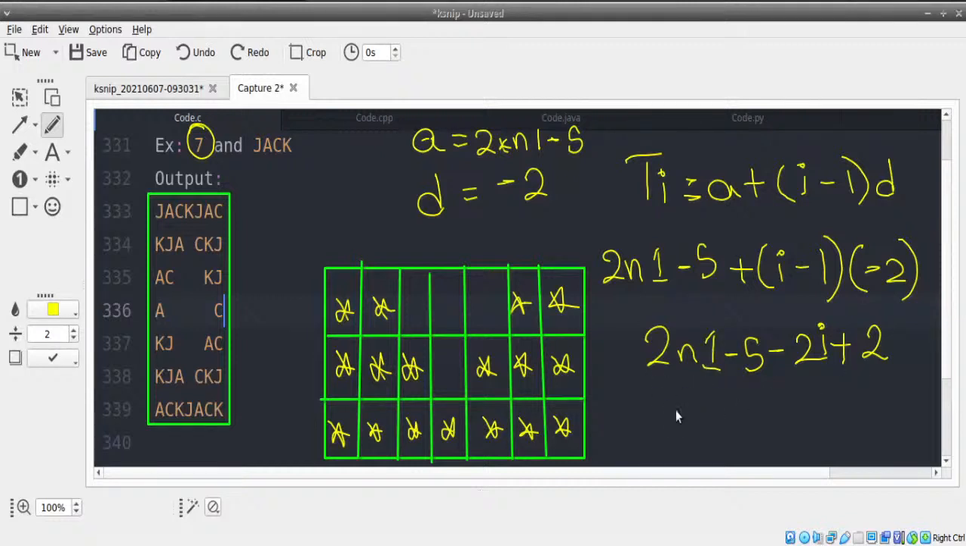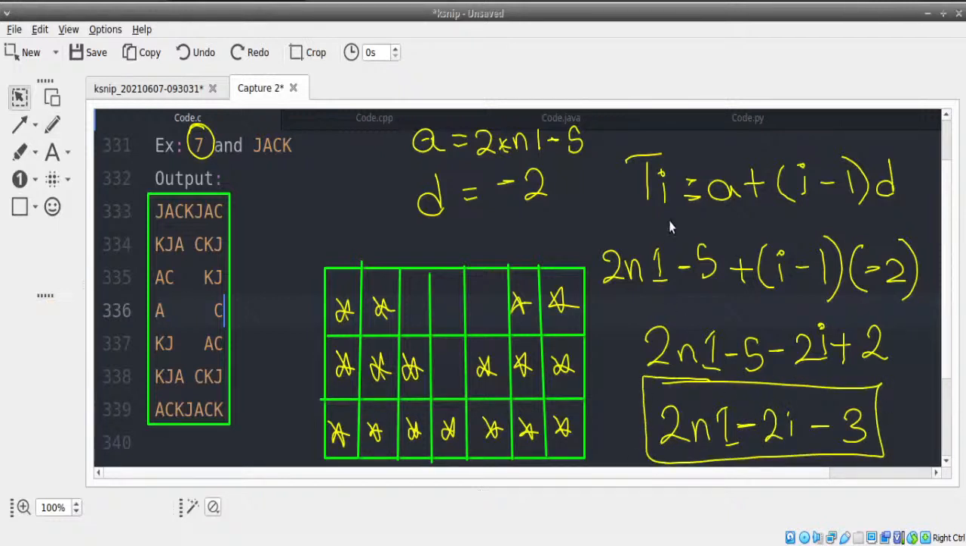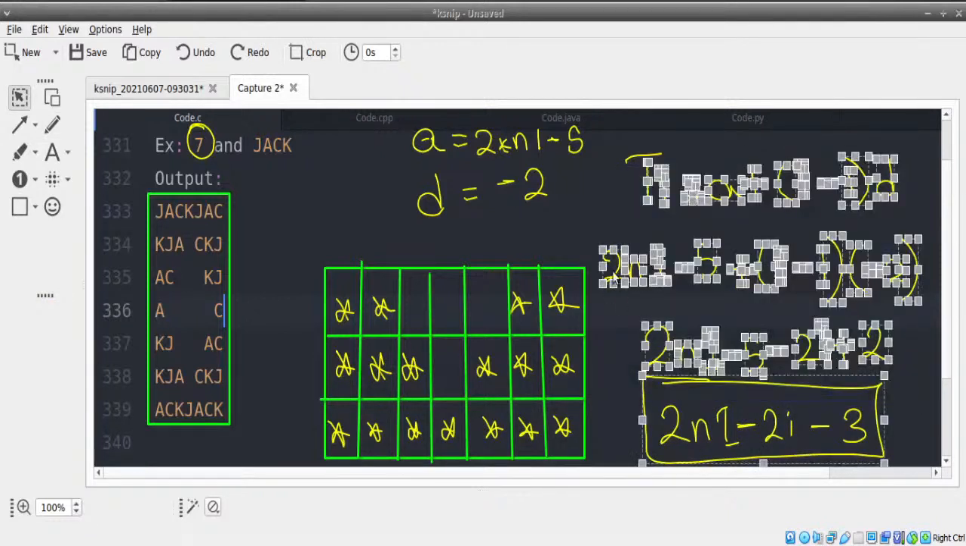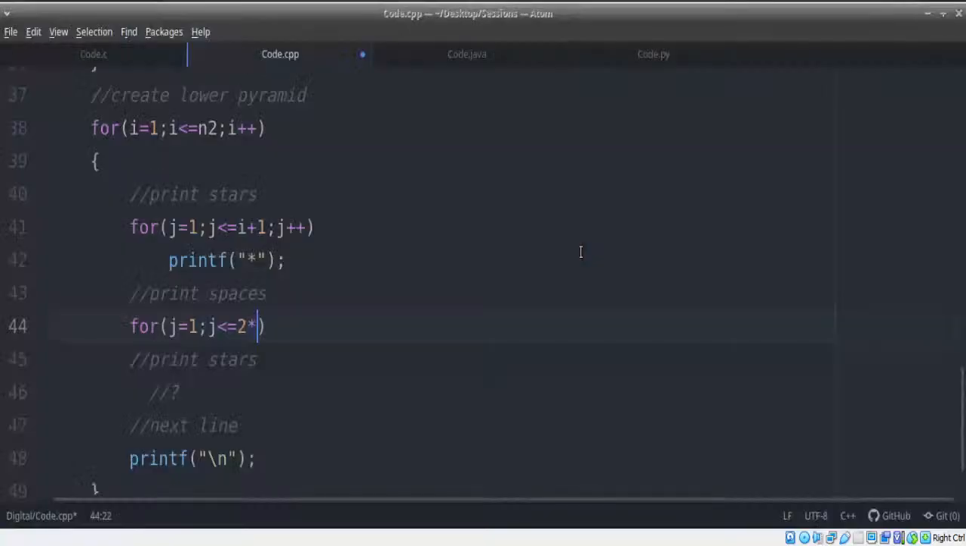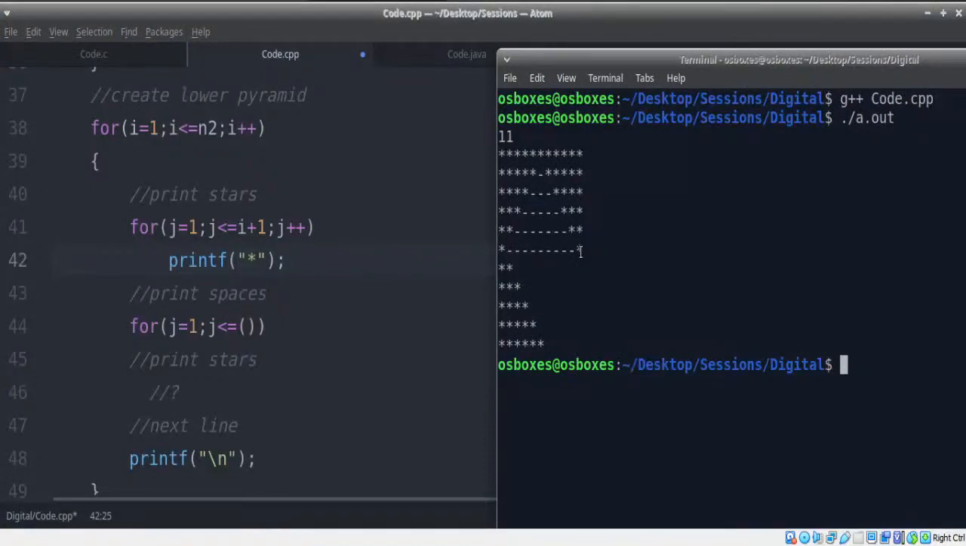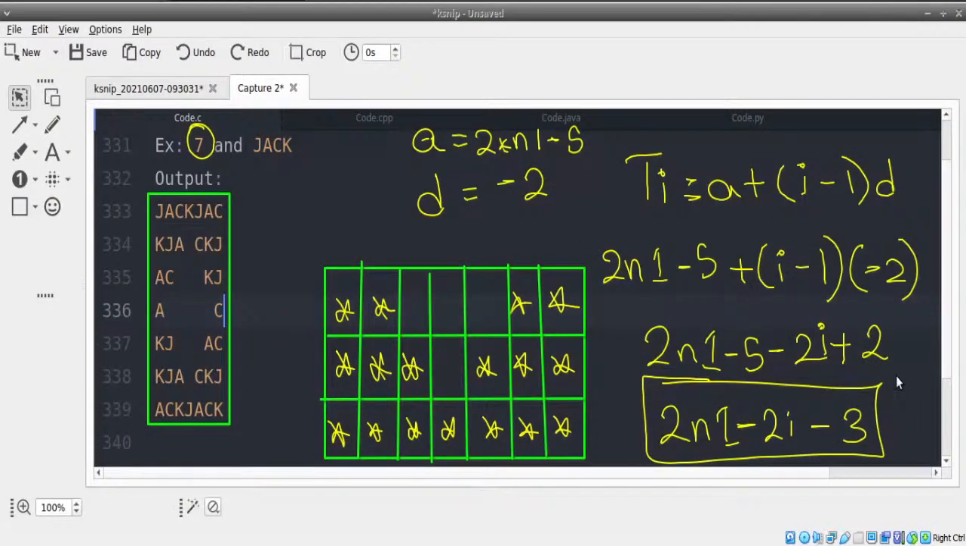So now we get something like 2n1. Let's just give it a try. 2n1 minus 5 plus 2, that is minus 3 minus 2i. This is supposed to be number of spaces. It looks a little complicated, but once we were able to figure out the a value and we got to know that it looks like an AP, our logic was pretty clear and simple. So let's take this scenario. The logic for our case is 2n1 minus 2i minus 3.